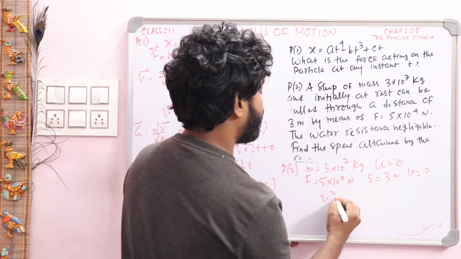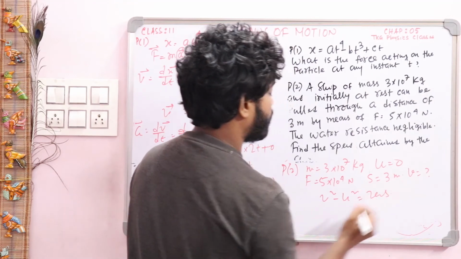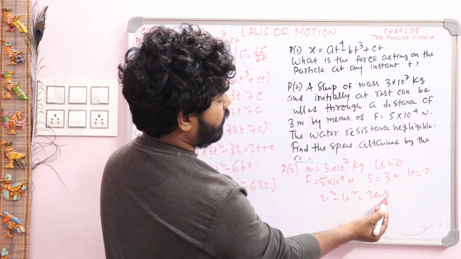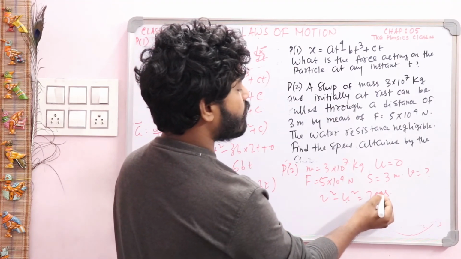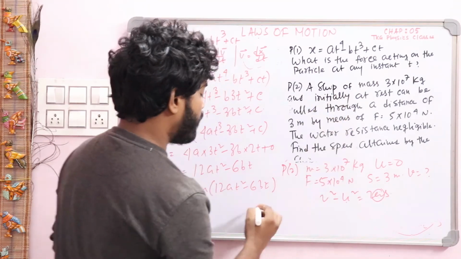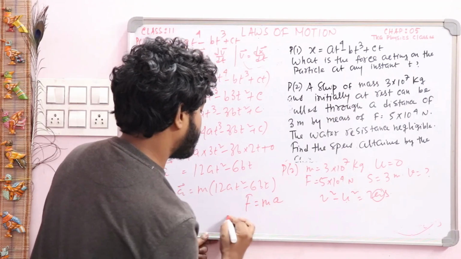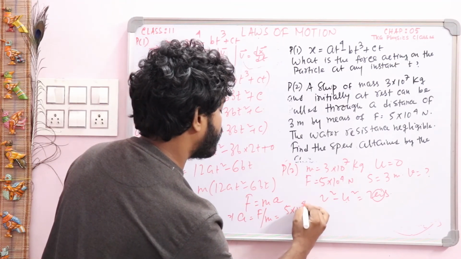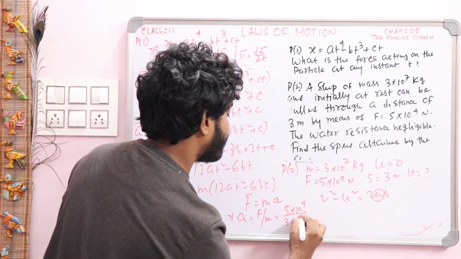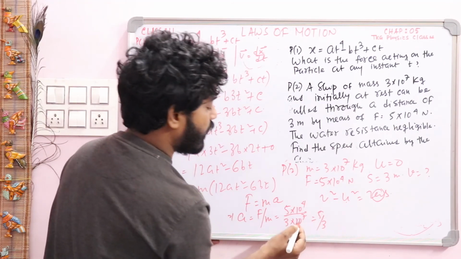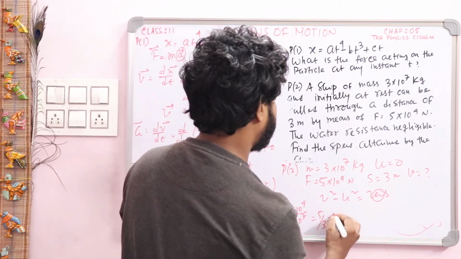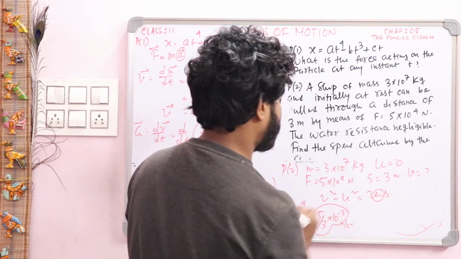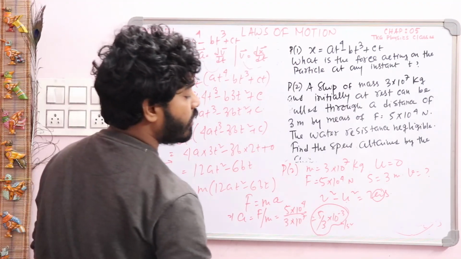You know the formula, v square minus u square is equal to 2as. Here u is given, you have to find out v. So for finding v, at first you have to find out a, not given, but you know the formula F equals m into a, that is a equal to F by m. Here F is 5 into 10 to the power 4 and m is 3 into 10 to the power 7. So this one will be 5 by 3, 10 to the power 7 will go to the upper side, so this will be 10 to the power minus 3 meter per second square. This is the value of acceleration, 5 by 3 into 10 to the power minus 3.